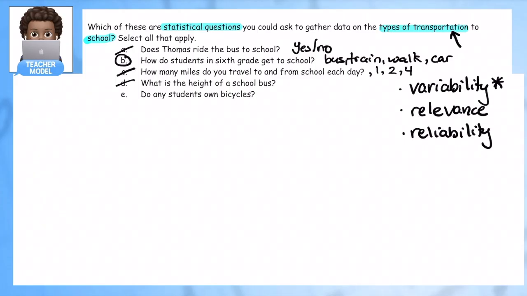Do students own bicycles? Okay, so this is again going to be a yes or no question. But is that answer going to tell me that's how they get to school? That's the problem. So because of relevance there, my argument is, although it could be a decent question, not a great statistical question for what we want. So it tells us about one type of transportation, but doesn't give us a lot of other data. So in this case, I would say the best one is B. I can kind of see C being helpful for figuring out how many miles, but then I'd want to follow that up with how they're getting to school each day.